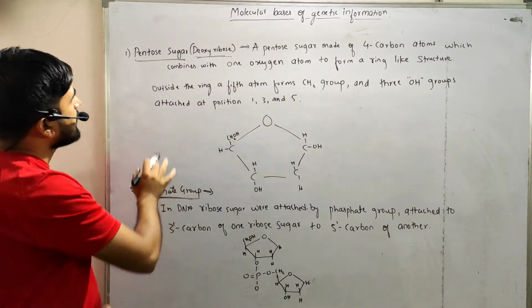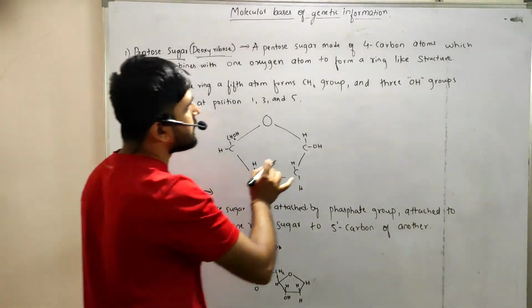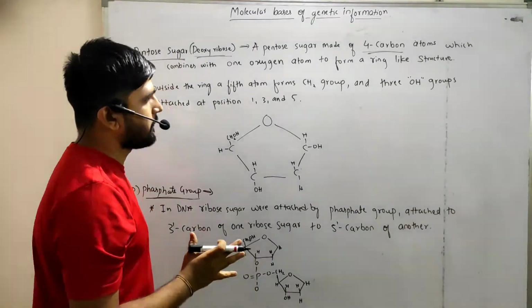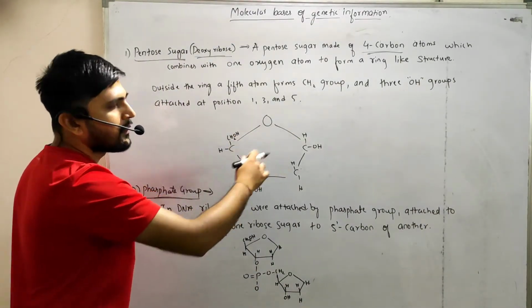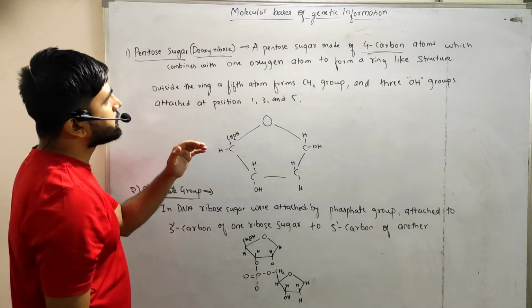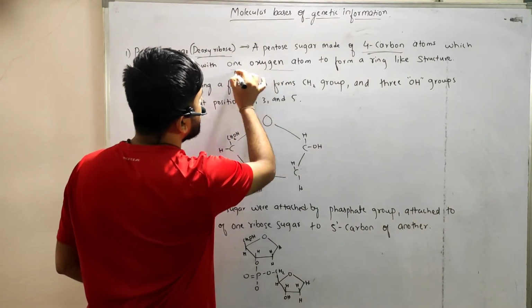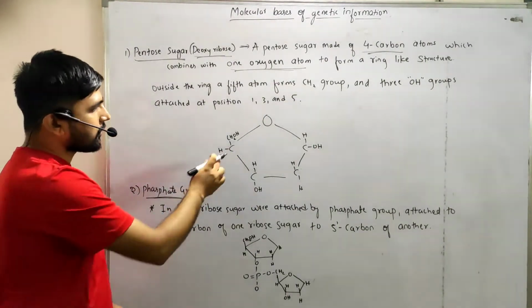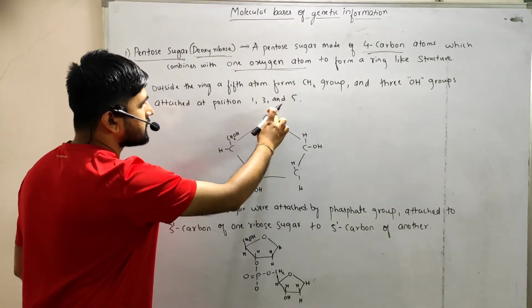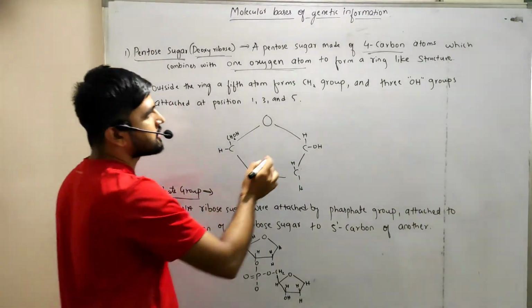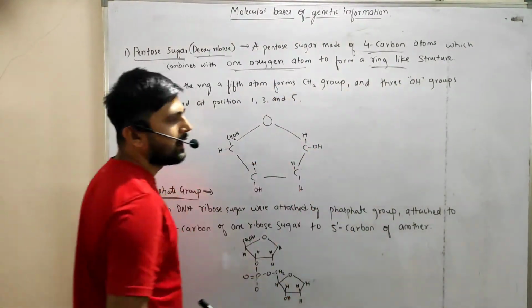If you see the structure of the pentose sugar, it is made up of 4 carbon atoms which combine with one oxygen atom to form a ring-like structure.